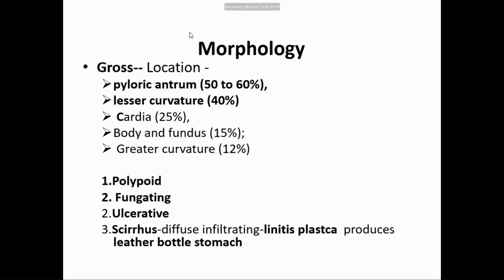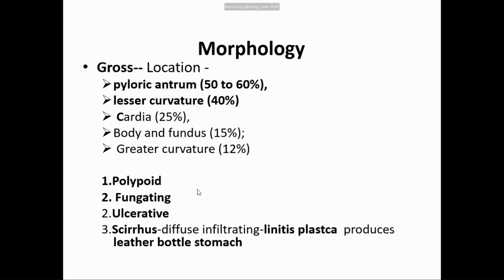So what is the most common gross location of the cancer? Pyloric antrum 50 to 60%, lesser curvature 40%. You can't remember these percentages. Just remember it is very common in the pyloric antrum and lesser curvature. Like gastric ulcer, which was also common in those areas, antrum and lesser curvature. Cardia is 25%, body and fundus 15%, and greater curvature 12%. So most common is pyloric antrum and lesser curvature, almost 90%.